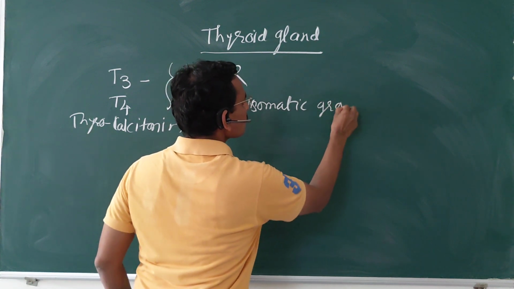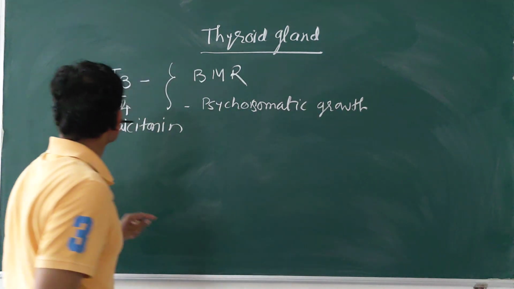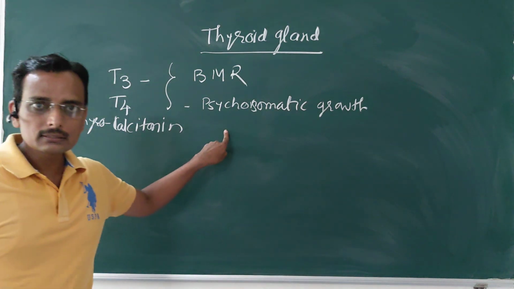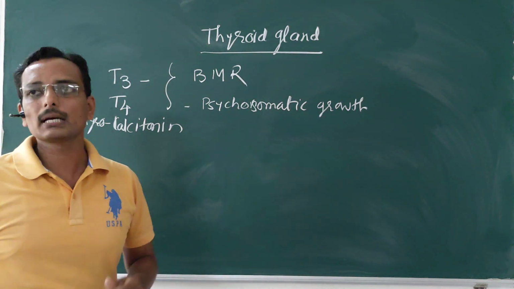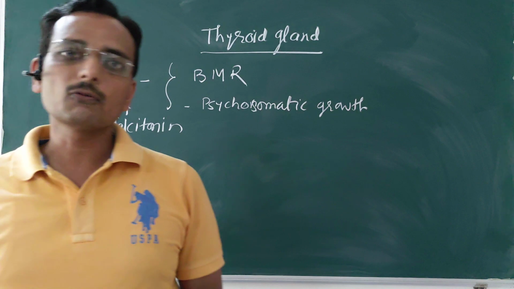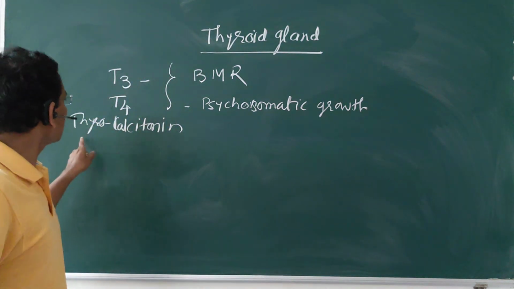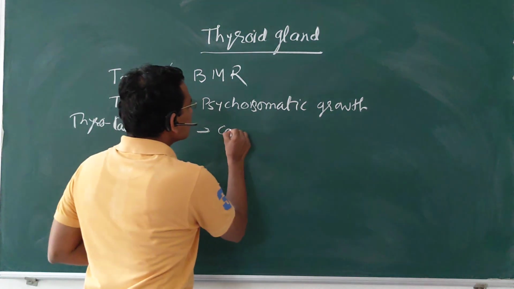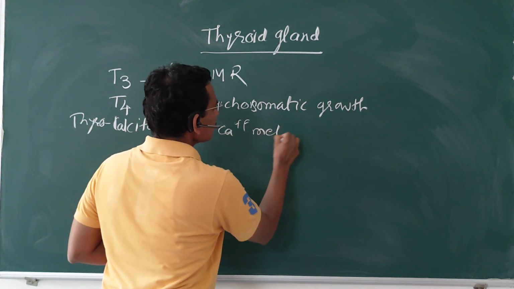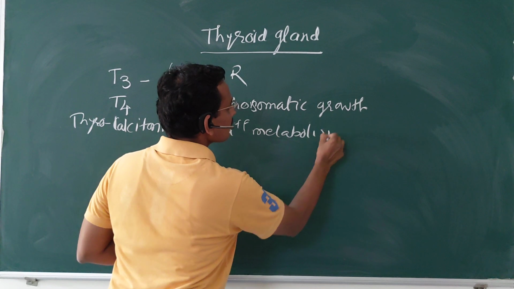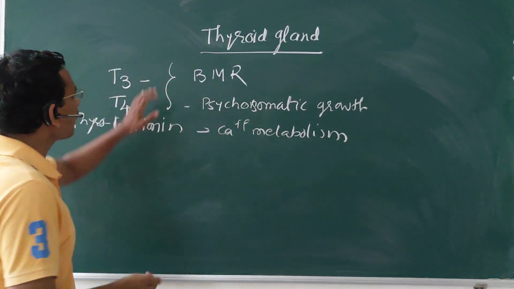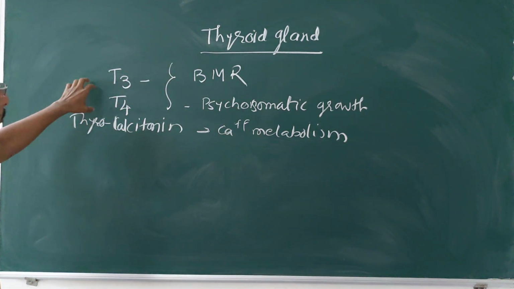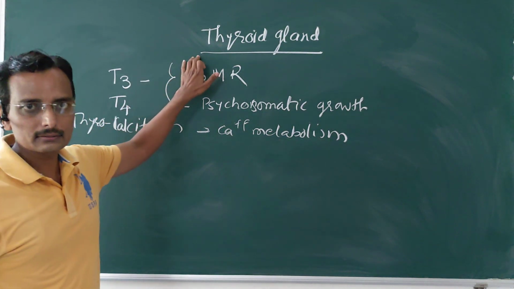Psychosomatic growth means the development of the skeletal and nervous system. Then thyrocalcitonin is responsible for calcium metabolism. These are the functions of the hormones secreted by the thyroid gland.